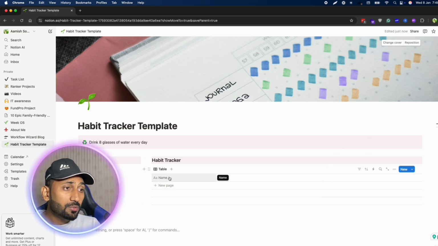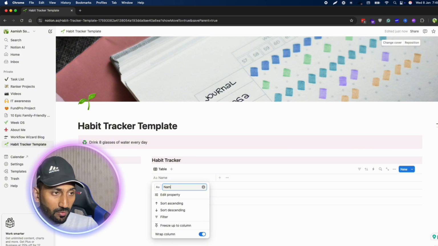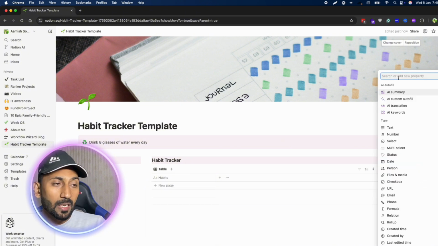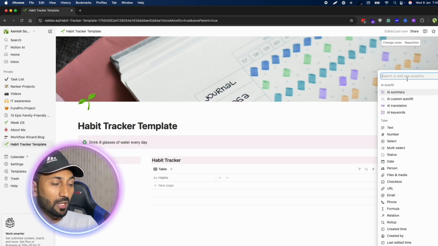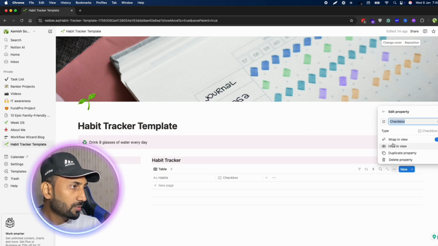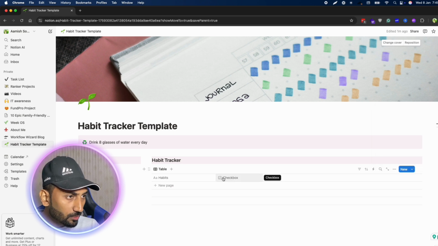Here we have the columns. First name will be actually habits. Actually habit trackers are used to track a particular habit throughout the week. So first we will add the habit, and then we will add all the days. For example, Monday, Tuesday, Friday, all 7 days. Checkbox, and the name of the checkbox will be.